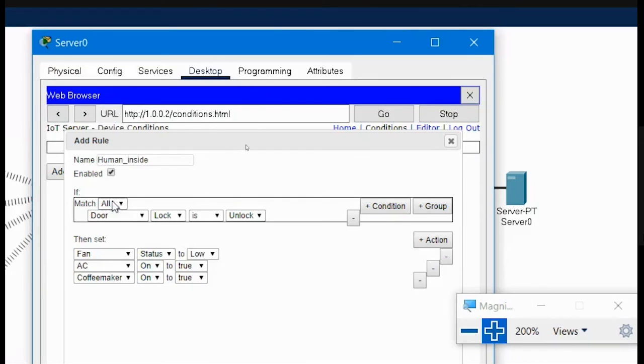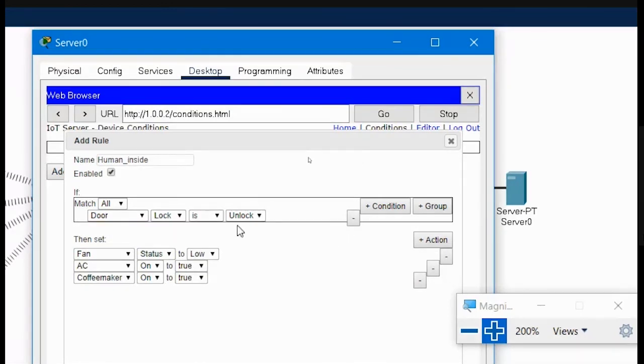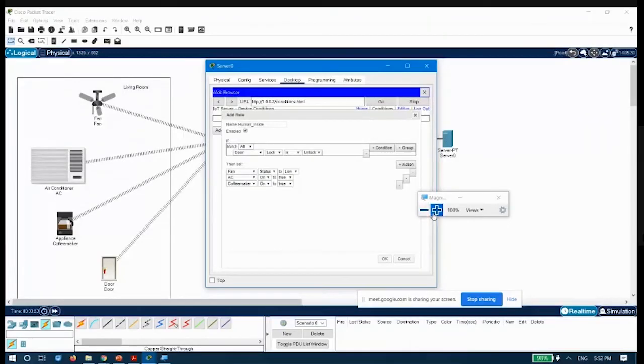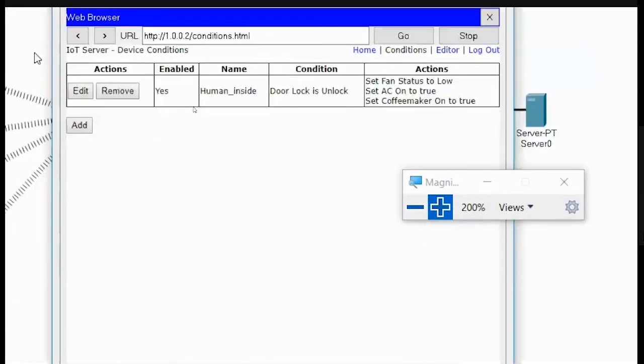If you want to add another condition, let's say you want to check whether the window is open or not, then you have to add a window in the IoT things, and then you could add another condition here. I don't require another condition now, that's why I have taken only one condition here. Once you have set these conditions, you should click on OK, and this thing is set.